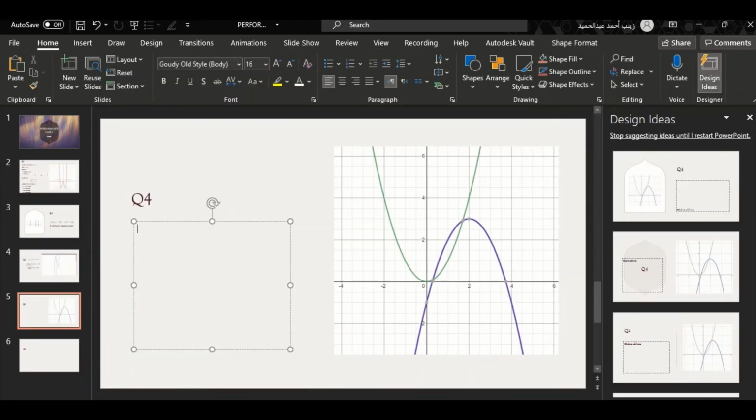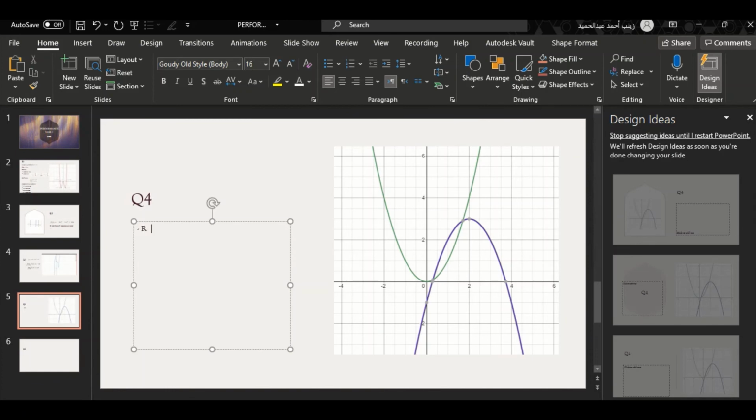First, reflection through the x-axis. The second thing that happened was a translation 2 units to the right. It means my h is 2.